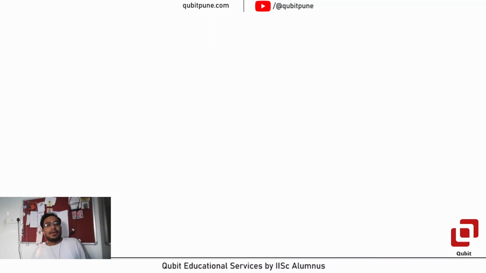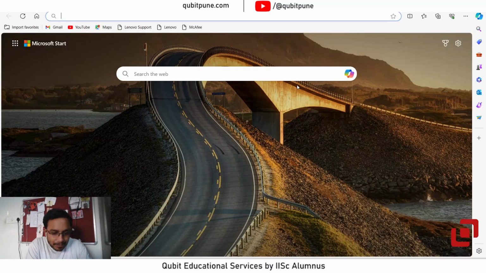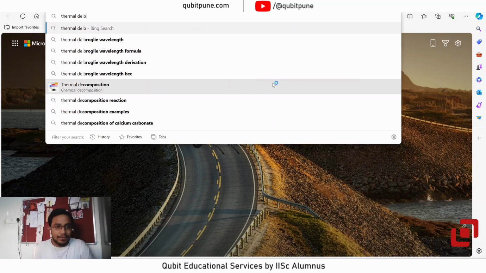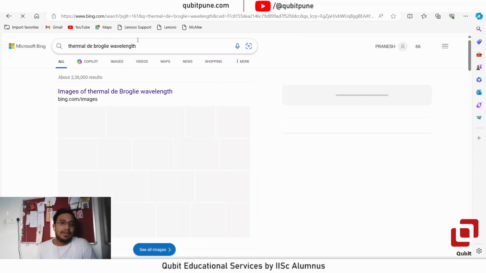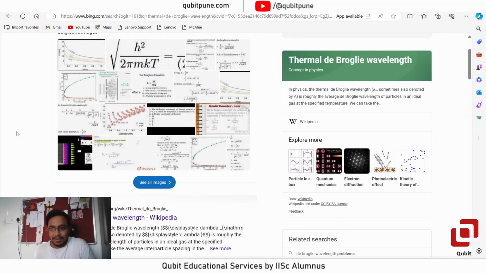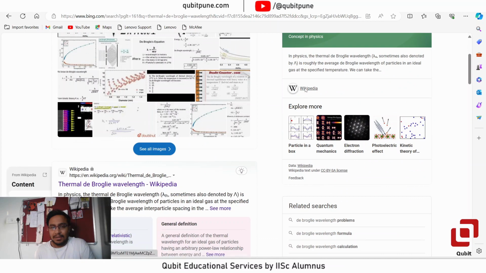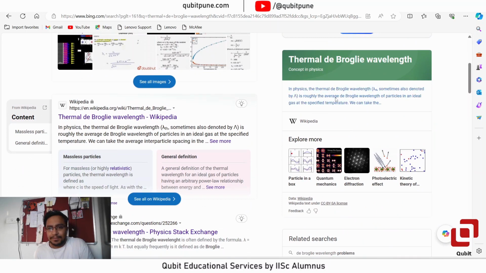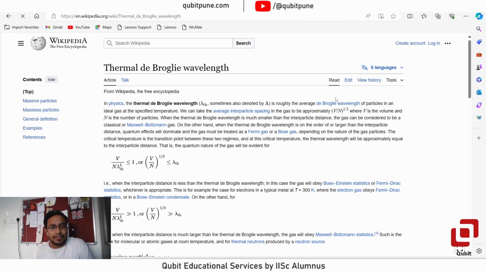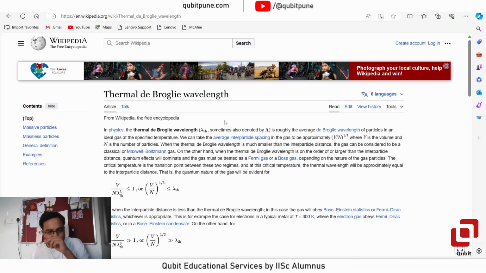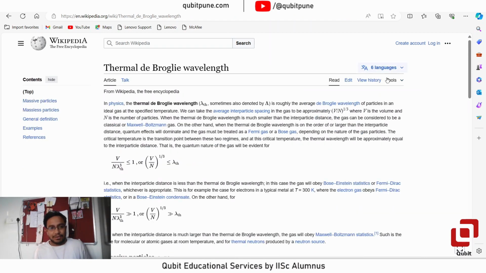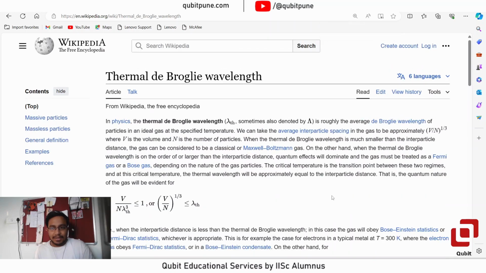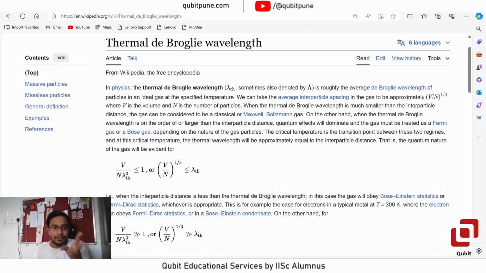If you go to the Wikipedia page of the thermal de Broglie wavelength, and read the first few lines, there you will actually find the formula that we used in one of the options.